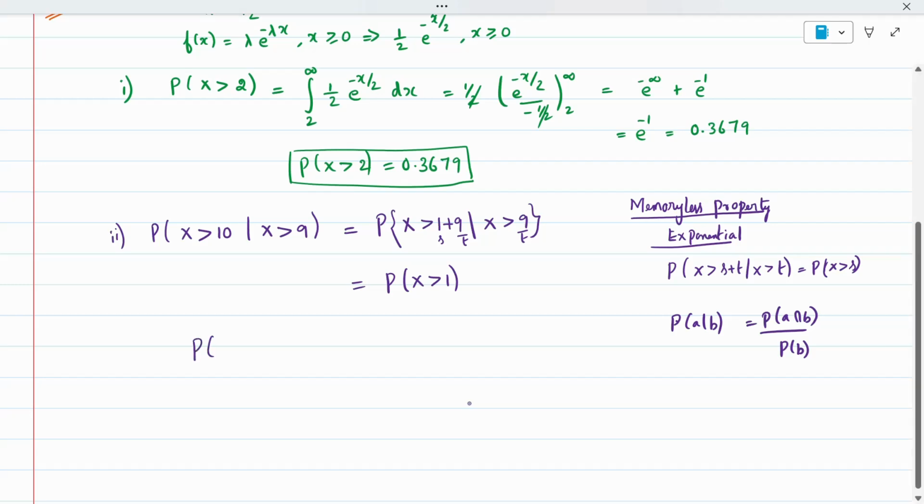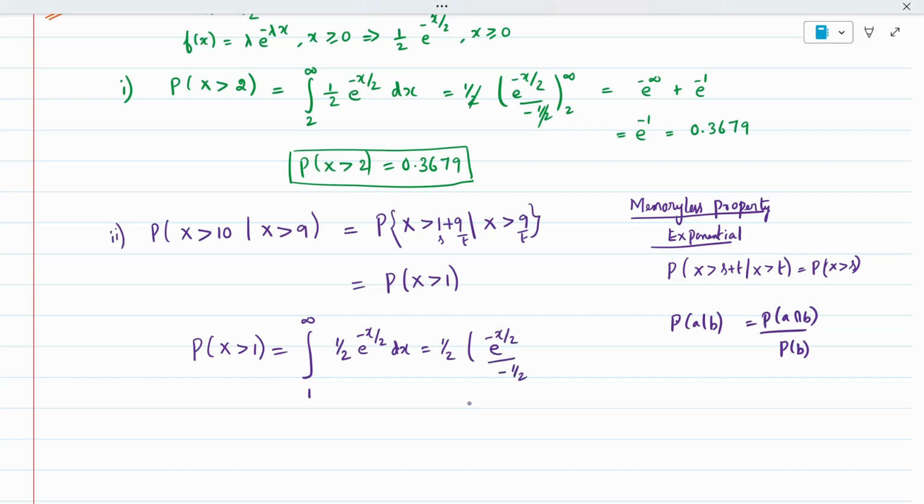Separately, probability of x greater than 1 means the integral from 1 to infinity of 1 by 2 e to the power minus x by 2 dx. When I integrate, 1 by 2 is a constant, so e to the power minus x by 2 divided by minus 1 by 2, from 1 to infinity. The minus half gets cancelled. e to the power minus infinity is 0, minus the lower limit, minus minus plus, so plus e to the power minus 1 by 2.